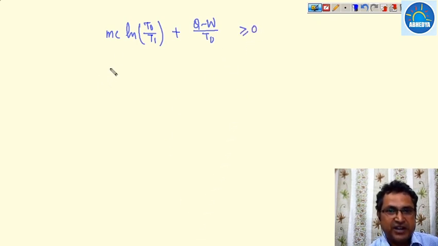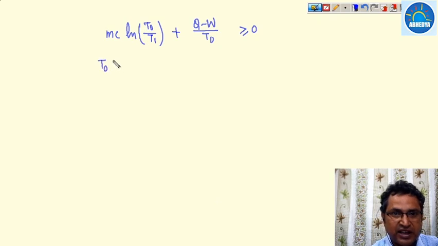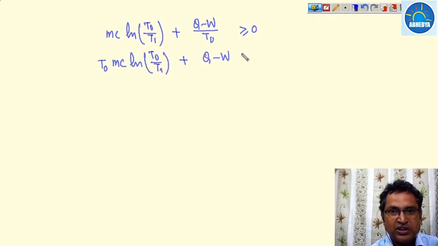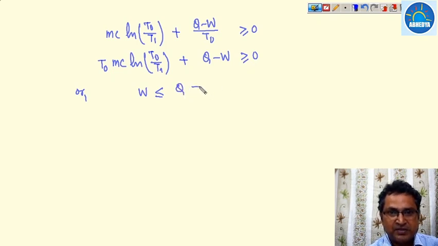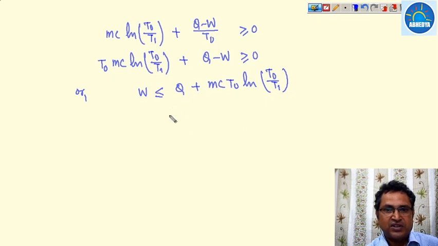Multiplying by T0, we get T0 mc ln T0 upon T1 plus Q minus W greater than or equal to 0. Or W should be less than or equal to Q plus mc T0 ln T0 upon T1. What is the value of Q?